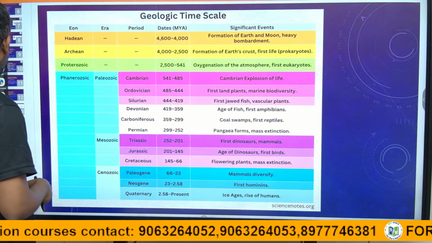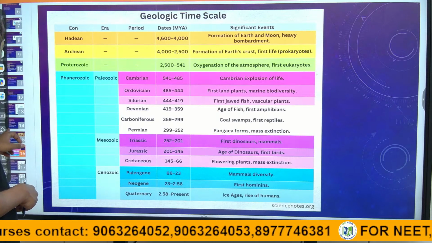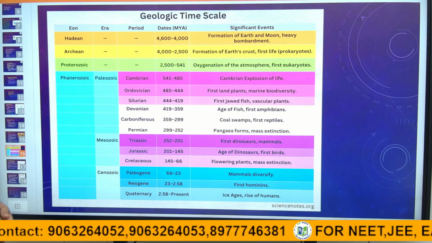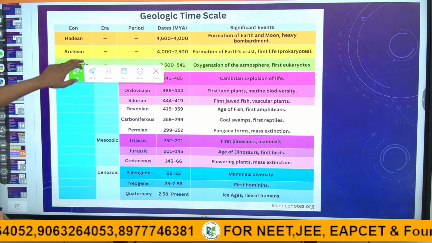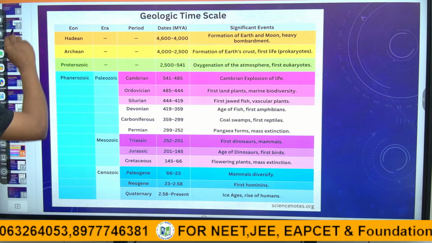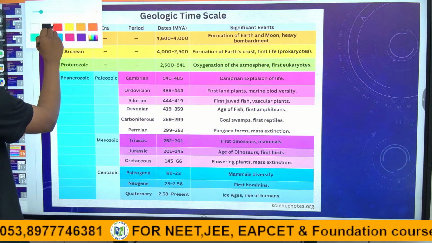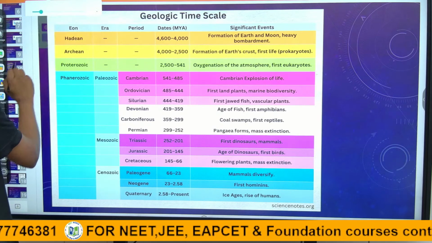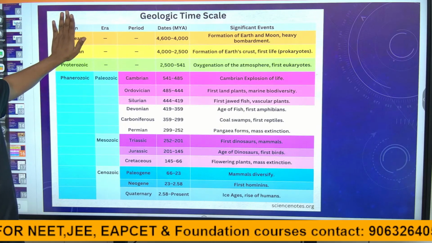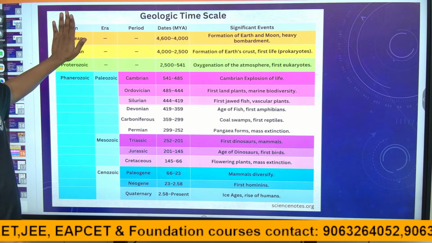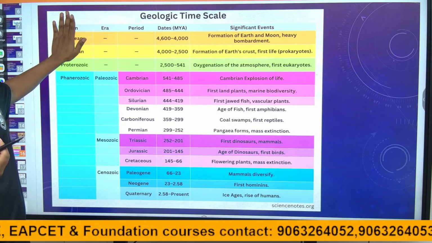Guys, just look at this picture. This is the geological time scale. What kind of species originated in this time scale? This is an eon. Eon is the time period which is billions of years.